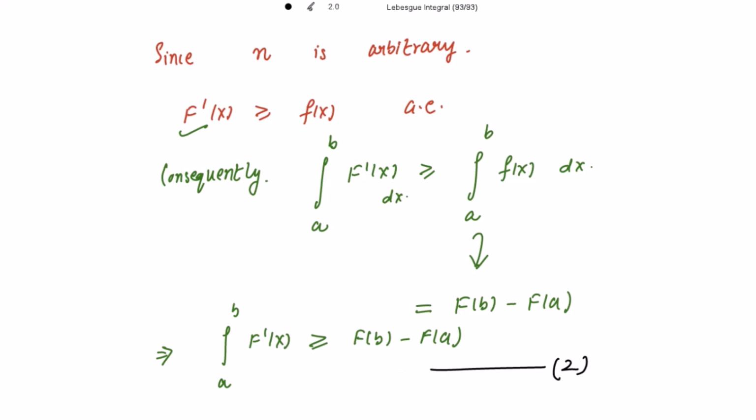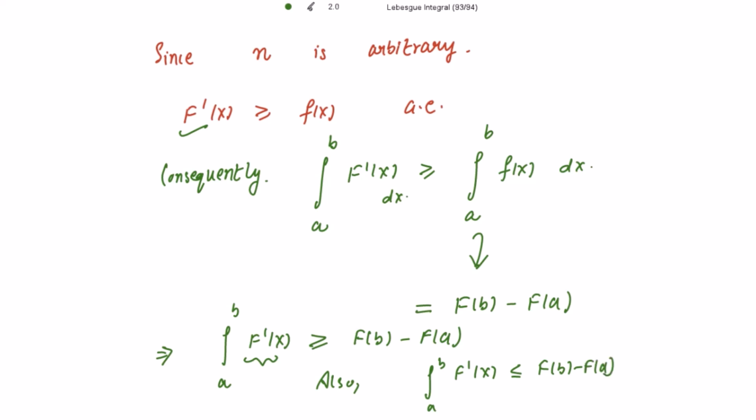The fundamental theorem of calculus states that if f'(x) is continuous on the closed interval [a,b], then we get the equality sign over here. Also, under some non-standard conditions, because in Lebesgue integration the function need not be Riemann integrable, we write that this integration is also less than or equal to f(b) minus f(a).